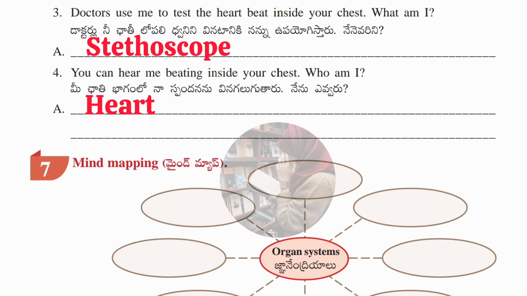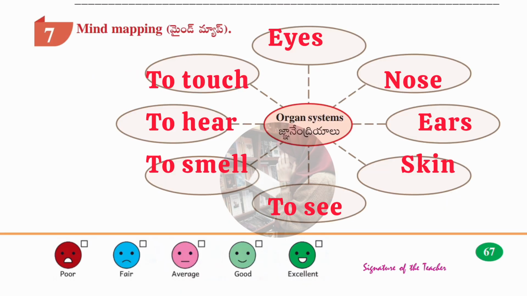Let's see the seventh Roman, which is mind mapping. So let's see this. Here we have to write down the organ systems. Organ system names. Let's see. First one is eyes to see, then nose to smell, then ears to hear, then skin to touch. So this is the answer. Please pause the video and write it down without any mistakes.